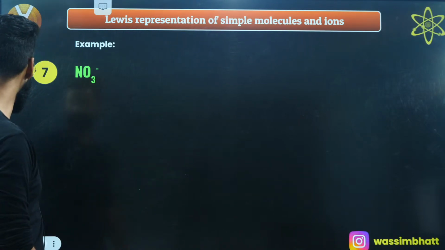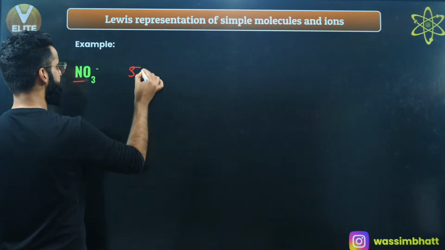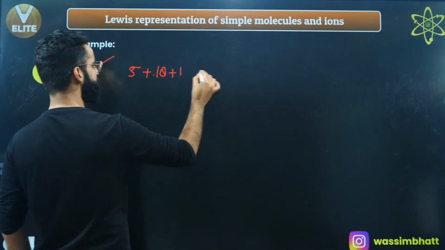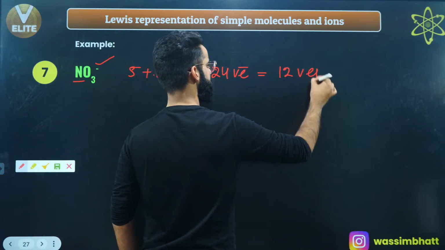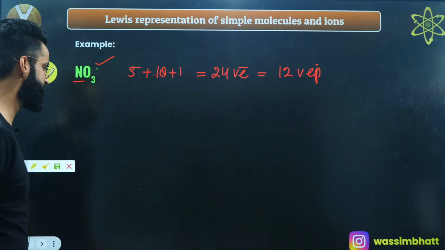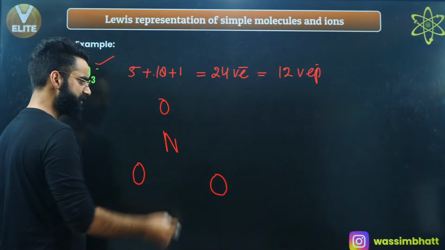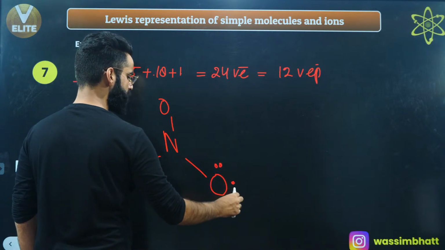Okay, NO3 negative we can make too. Let's make the NO3 negative first, then I'll make CN negative as well. Let's calculate the valence electrons first. Nitrogen has 5, oxygen has 6, 6 threes are 18, plus 1 due to the negative charge. So 18 plus 1 is 19, and 19 plus 5 is 24 valence electrons in total, which means 12 electron pairs. Nitrogen being less electronegative goes in the center, with one oxygen, one oxygen, one oxygen around it. Put a bond. I've used 3 electron pairs. Now fill the octet of the more electronegative elements.